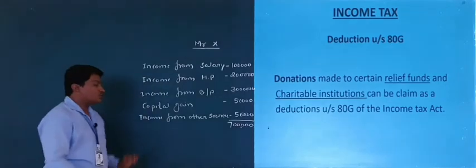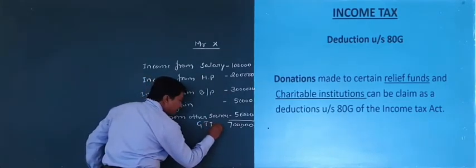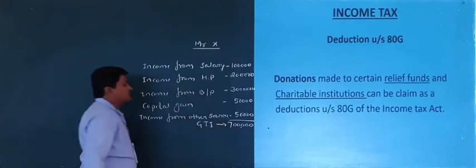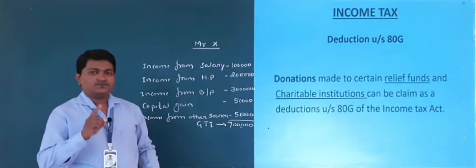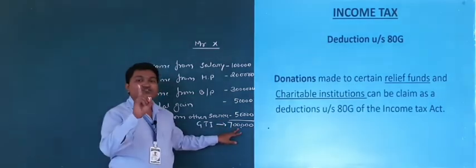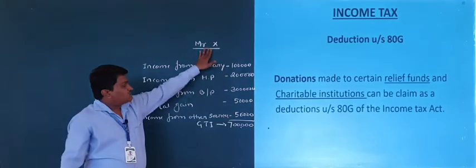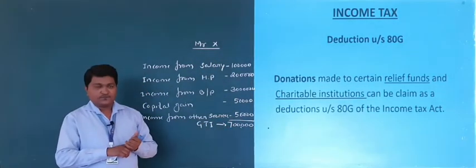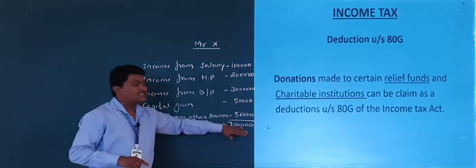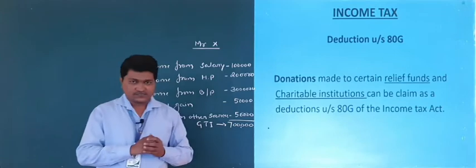This is the gross total income of Mr. X. But this income is not taxable income, meaning he does not pay tax on this 7 lakh because he is eligible for a certain amount of deductions.